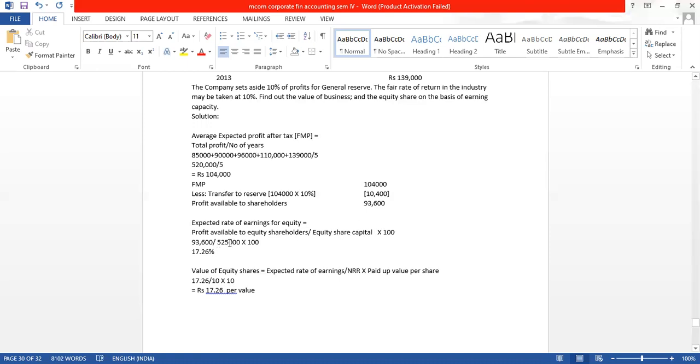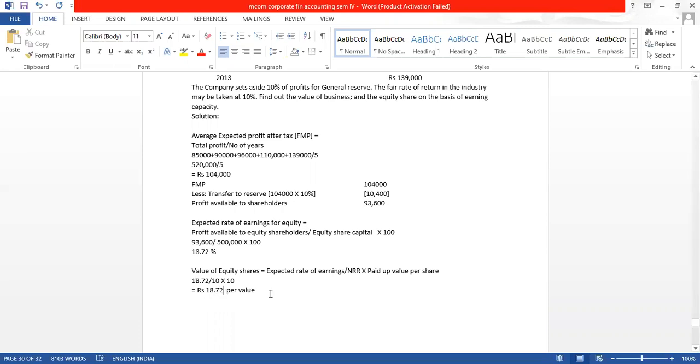So both ways we can do. So here how much are we getting? We are getting 18.72, and 18.72 divided by 10 into 10 upon 10, we get the same answer.